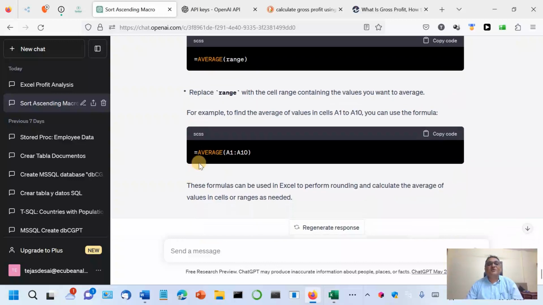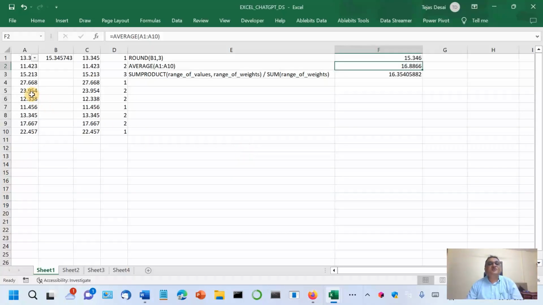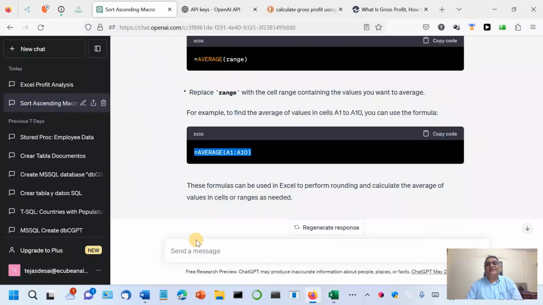Then a second question was finding the average. And there also it gave me the correct answer, that is equal to AVERAGE of the range of cells in which the values are present. So here my values are present in A1 to A10. So I used that formula here, AVERAGE(A1:A10), and press enter, it immediately gives the answer. So again it does well.